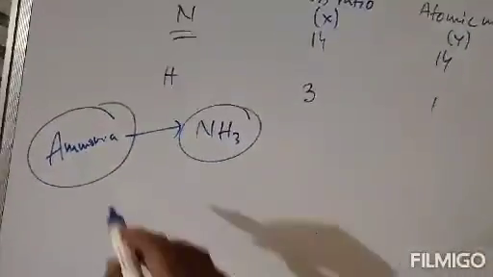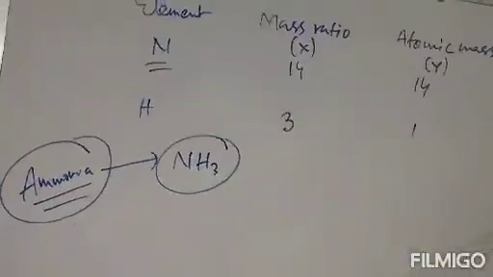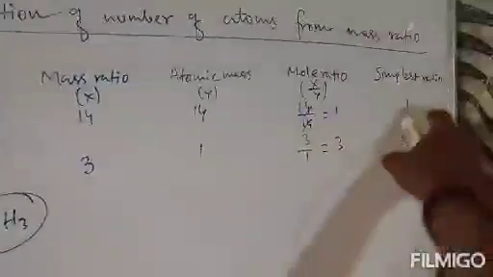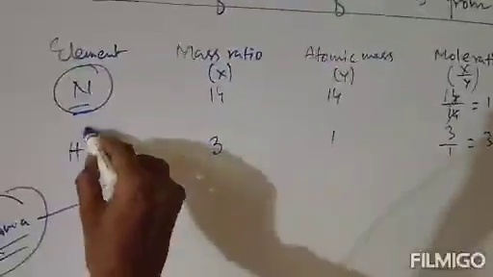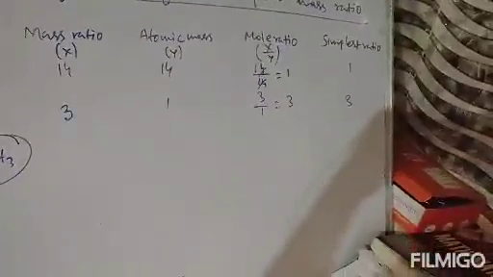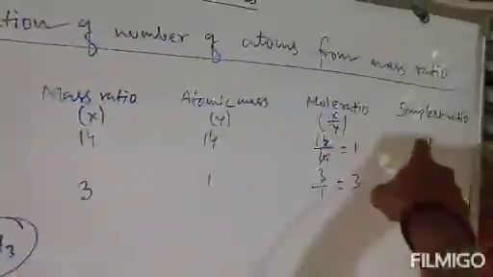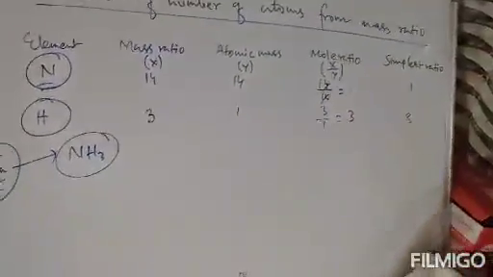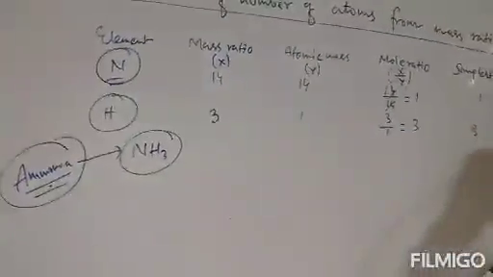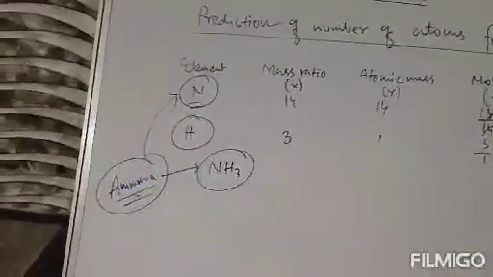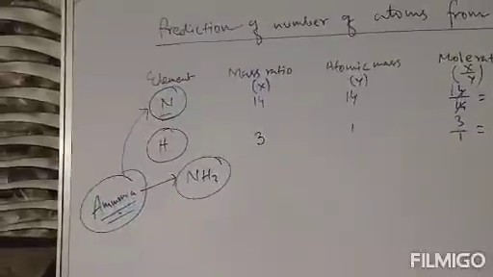How can we know that the formula of ammonia is NH3? By applying this mass ratio, because we have seen that in nitrogen only one atom is present, and in hydrogen the simplest ratio is 3. So nitrogen is 1, hydrogen is 3, so the formula is NH3 in the case of ammonia, because in ammonia the combining atoms are only nitrogen and hydrogen.